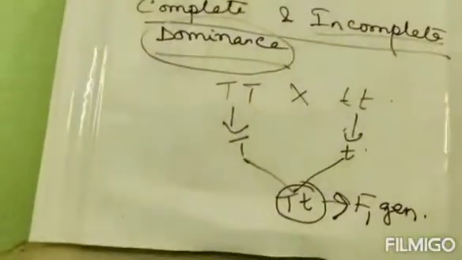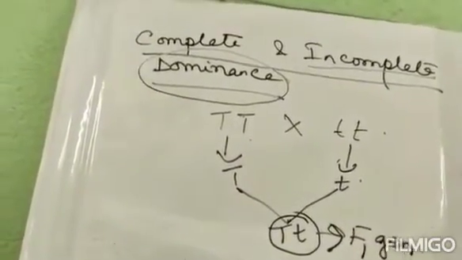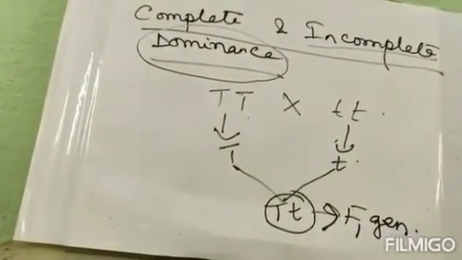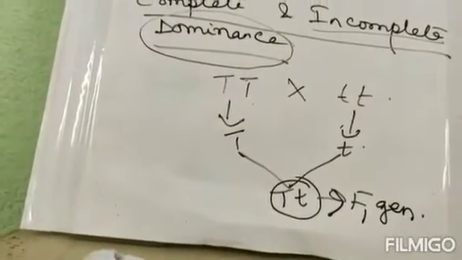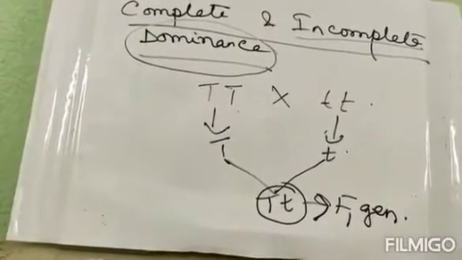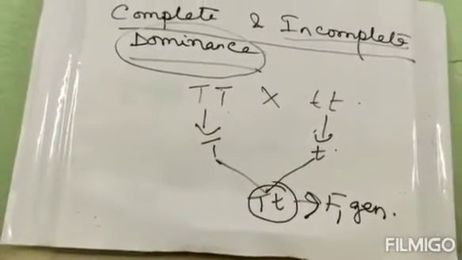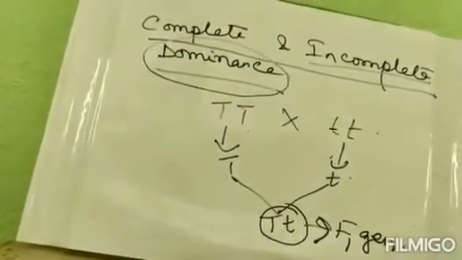Now what is incomplete dominance? The word incomplete means that it is not complete. This incomplete dominance is a deviation of Mendel's laws. In this type of dominance, Mendel's laws were not followed. Incomplete dominance means that the dominating character cannot suppress the recessive character completely. Rather, the dominant and the recessive one mix up to form a hybrid character. How? We will see it.